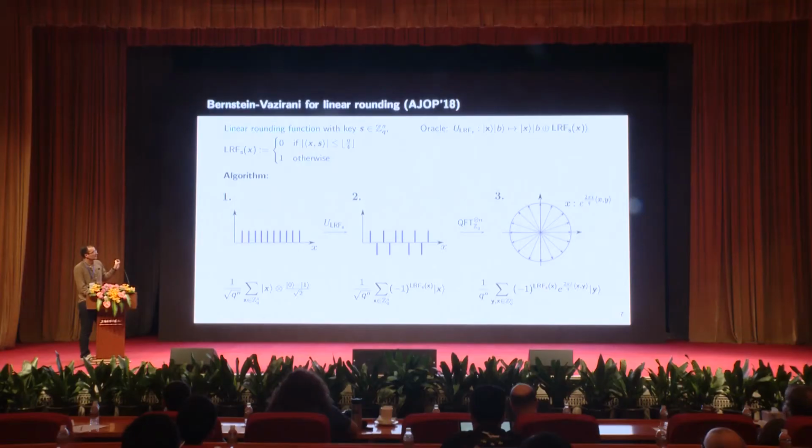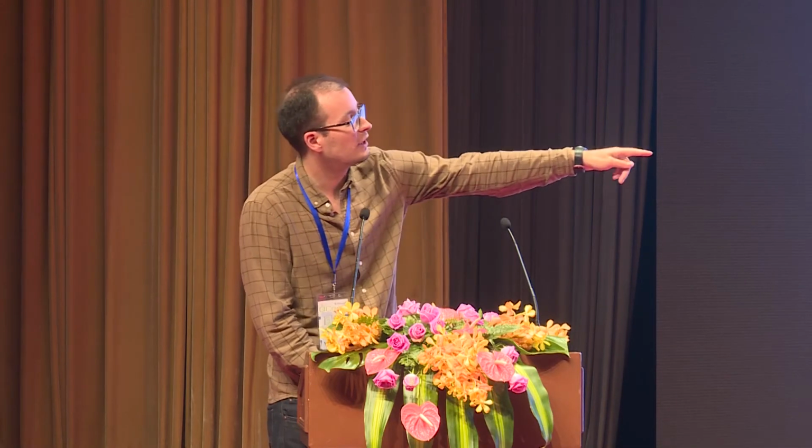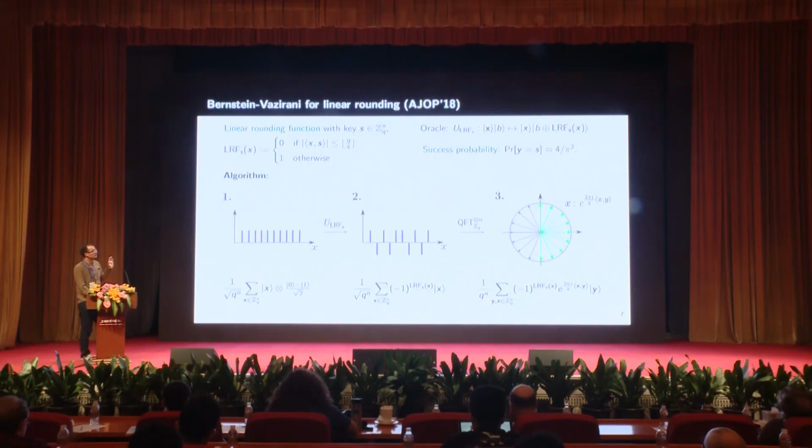But there's one string for which something really funny happens. If you ask, what if y is actually the secret string, then the linear rounding function actually determines if the inner product between x and s is large or small. Depending on whether it's large or small, we get a minus sign. And on the right-hand side, we have e, or root of unity, where we have the inner product between x and s. So there's a lot of nice symmetry, and what ends up happening is that the left-hand side of the roots of unity actually gets flipped to the right-hand side.